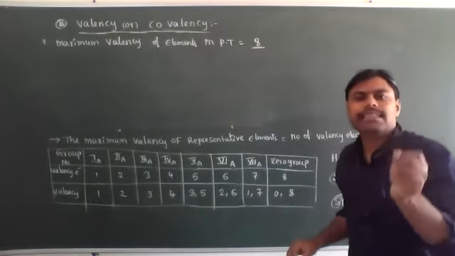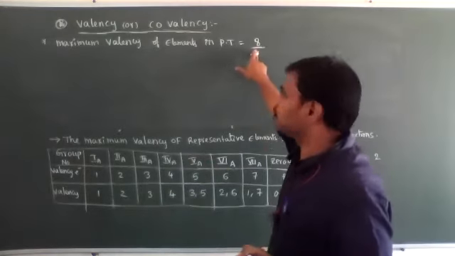The maximum valence or maximum combining capacity is equal to 8.